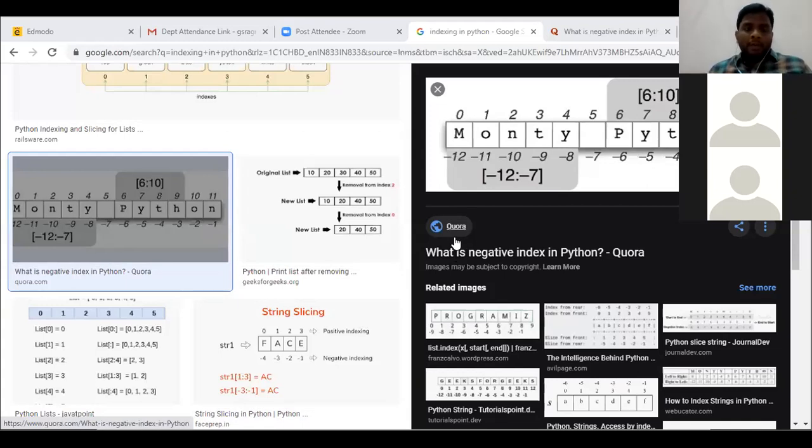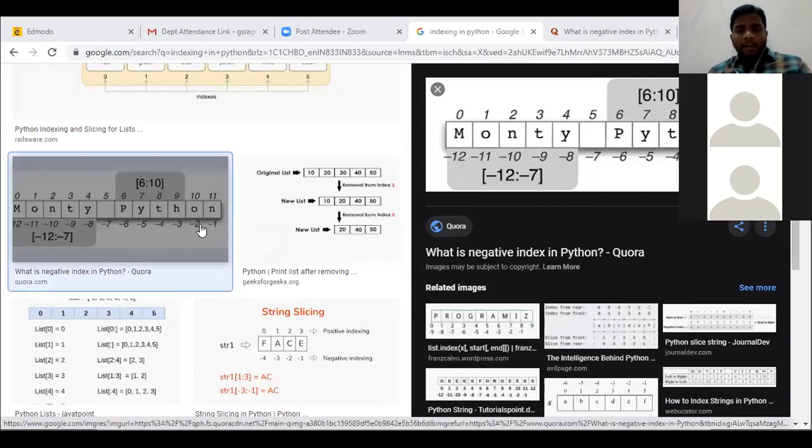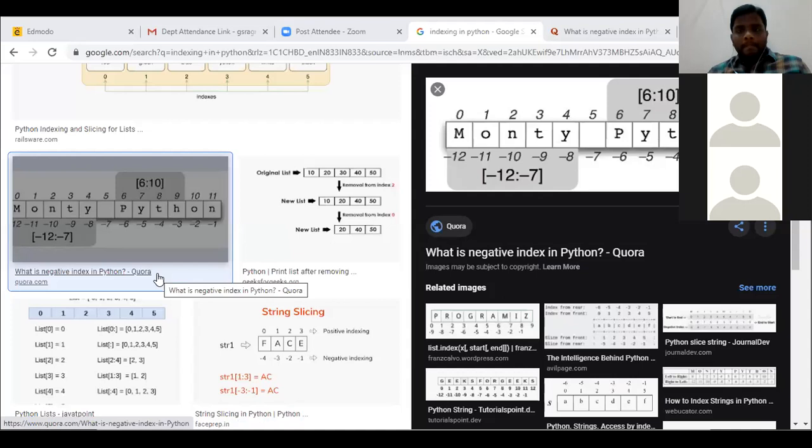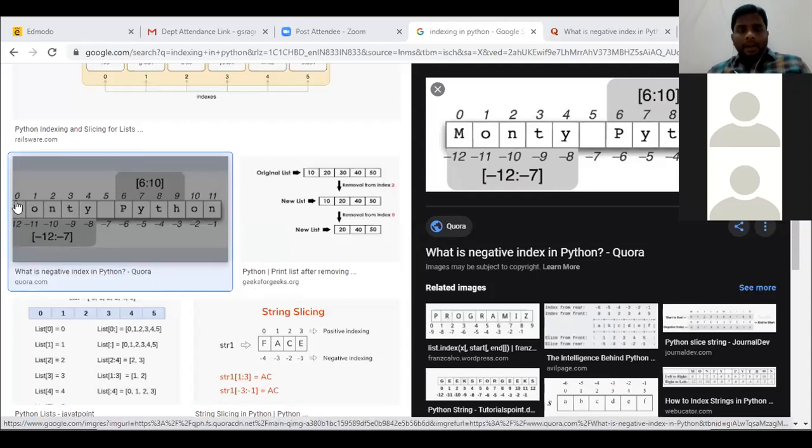See, now I'll be questioning you. You tell me what is the value that we are going to get. Suppose consider this Monty Python string. We have assigned it to a variable called a. What is the value if I ask you a of 0? A of 0 అంటే మనకు వచ్చే వాల్యూ ఏంటి అక్కడ? See here, you are having index value, right? 0. 0 కి ఏ వాల్యూ ఉంది ఇక్కడ? m అనే వాల్యూ ఉంది. అవునా?